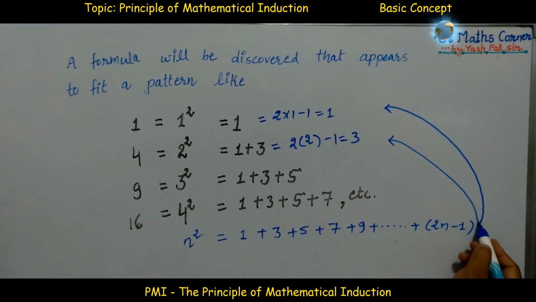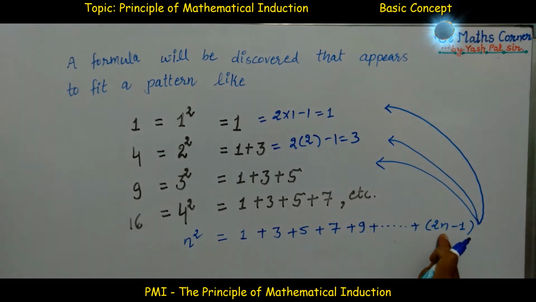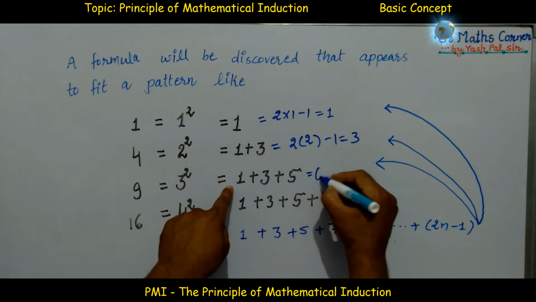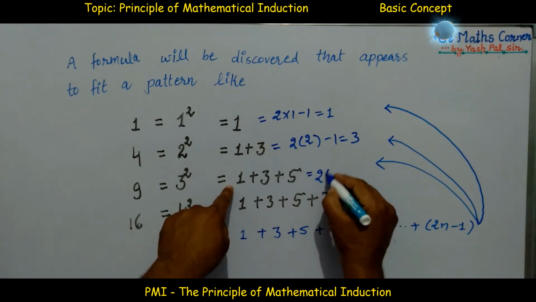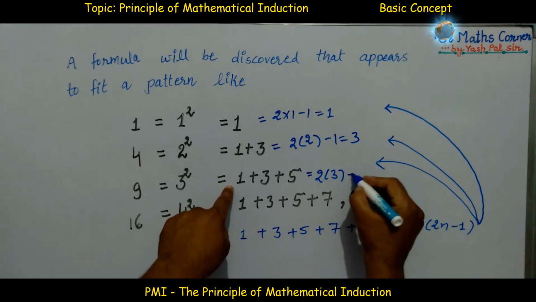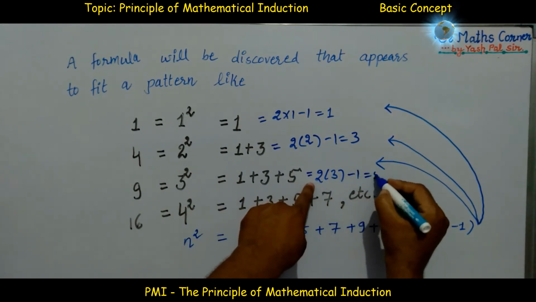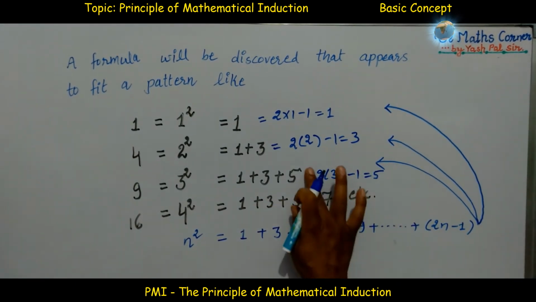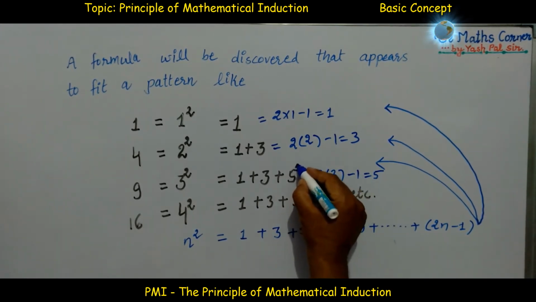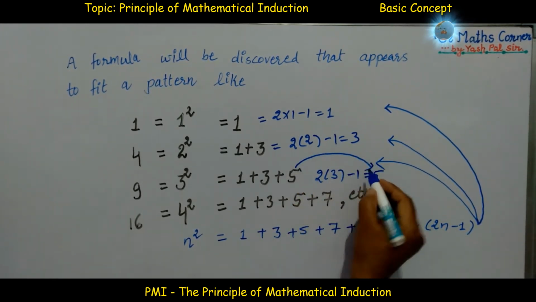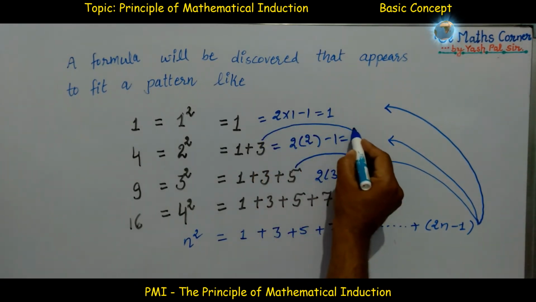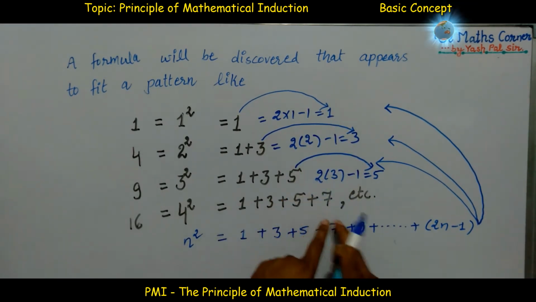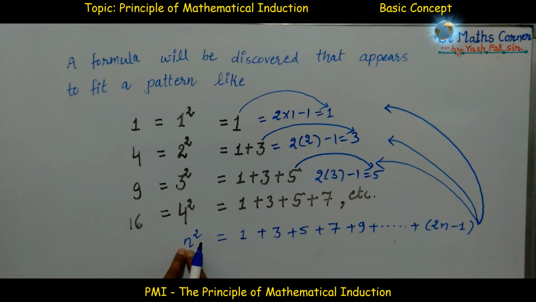In the third step, if we put n is equal to 3, because n here is 3, what happens? This is 2 into 3 minus 1, that is 6 minus 1 is 5. Here note, we are just discussing the last term. 5 is the last term. Here 3 is the last term. Here 1 is the last term. This way, the last term in the case of n is 2n minus 1.